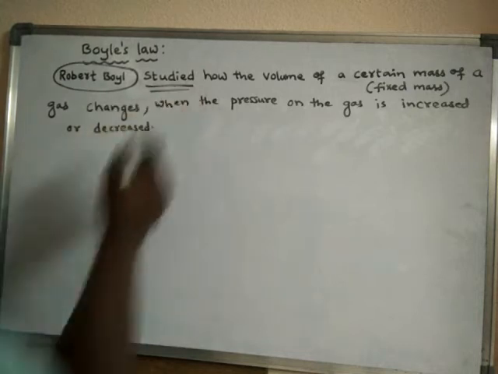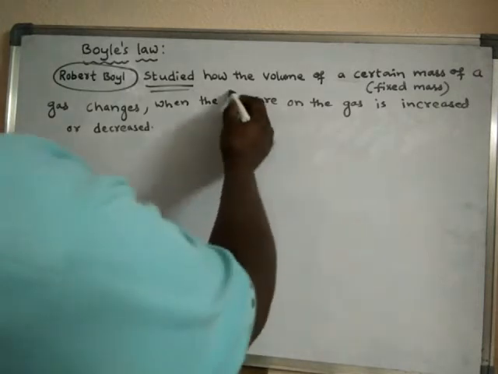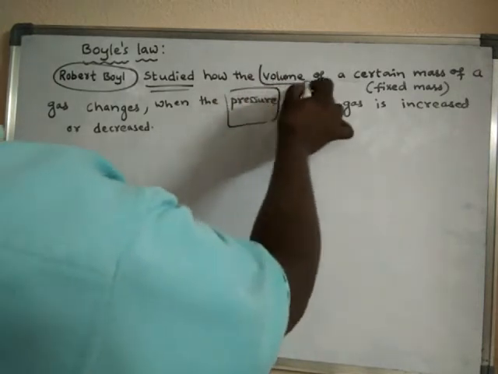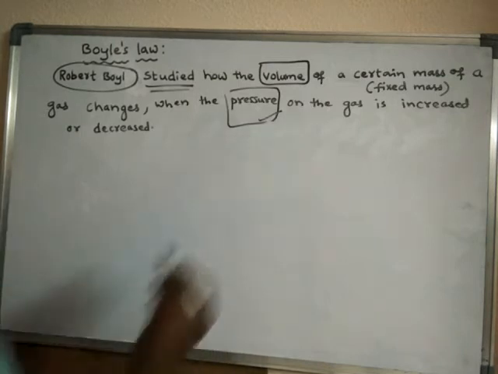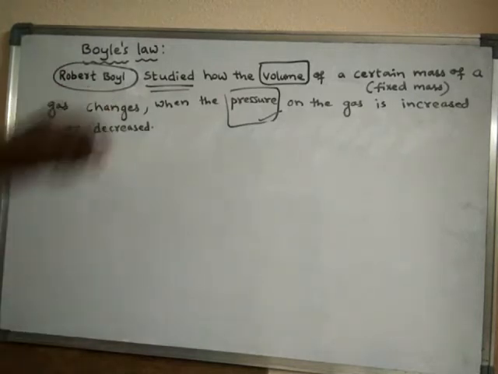He studied the behavior of the gas: how the volume of the gas changes when the pressure of the gas is changed. When the pressure is increased, how does the volume change, and when the pressure is decreased, how does the volume change? These studies were done by a scientist known as Robert Boyle.